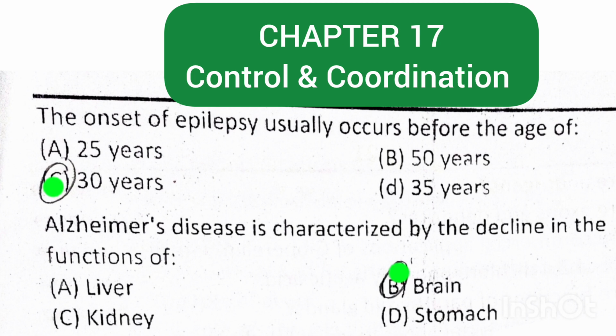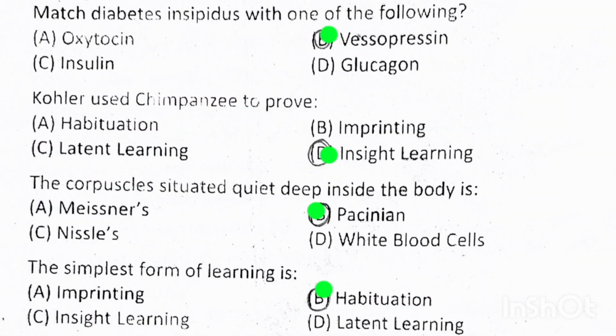The onset of epilepsy usually occurs before the age of 30 years. Alzheimer's disease is characterized by the decline in the function of brain. Match diabetes insipidus with one of the following: vasopressin.